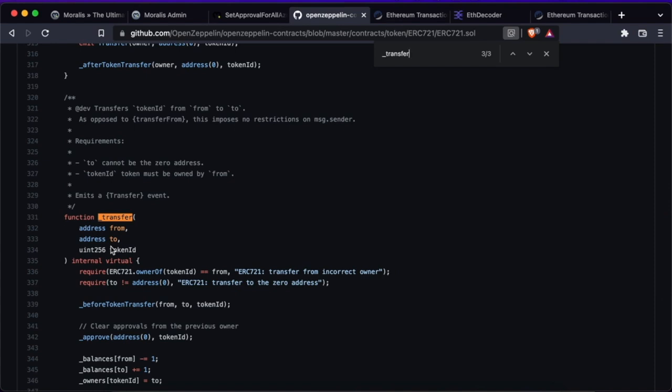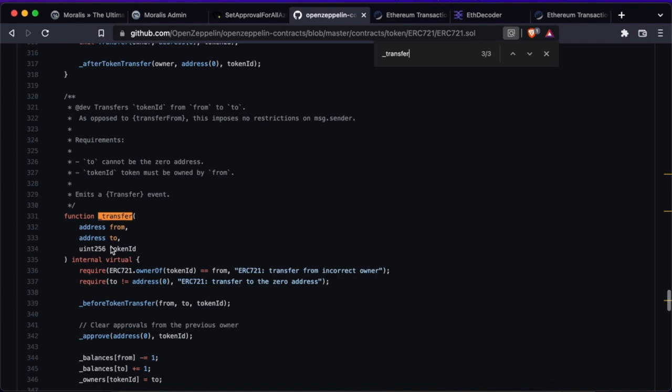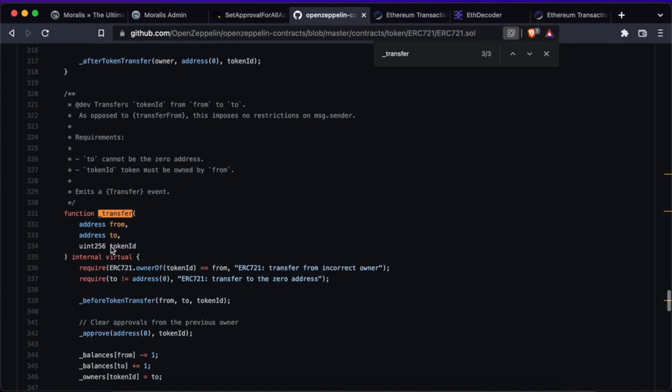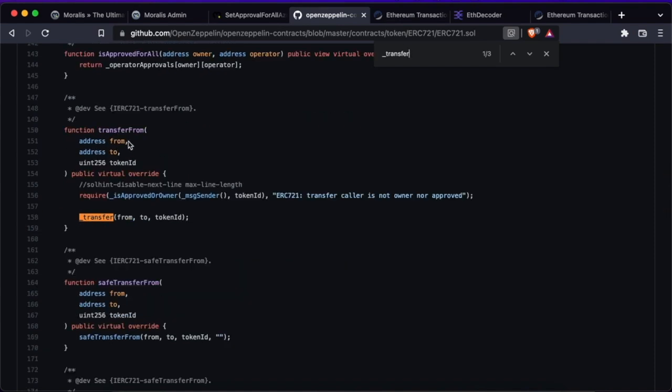to any address. The safety of this function is that it can only be called internally. So we have to look into the contract at what are the functions that are calling these internal functions to actually see what is going on. And we can check the main one, which is this function that calls this internal transfer function, and we see that it is calling another internal function that is called isApprovedOwner.